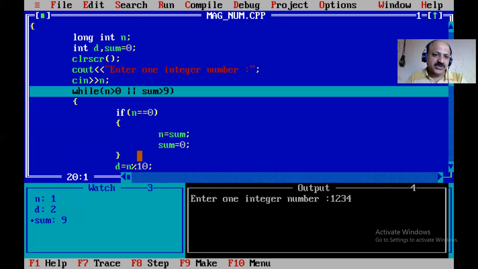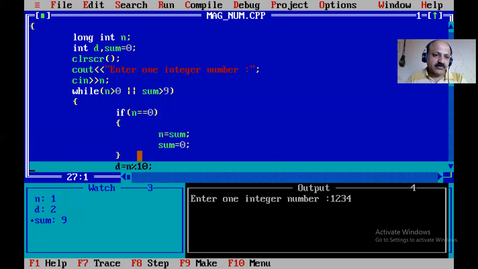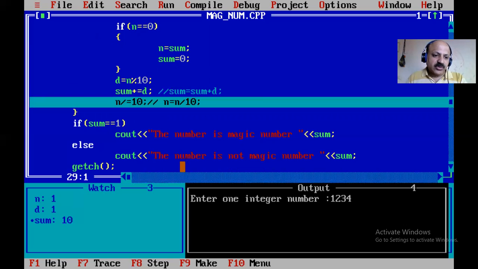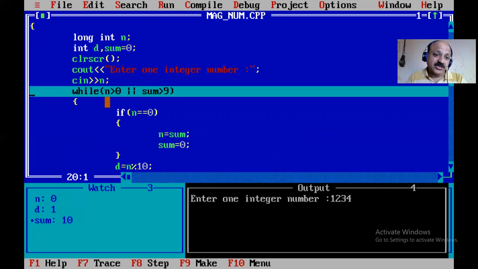So the while condition is true, the if condition is false, and the digit separated is 1, and then 9 plus 1 is 10. Yes, and the new number is 0. So the condition n greater than 0 is false, but the while loop is true again because of the or, since sum is greater than 9. So yes, here the sum is 10, so that again continues.